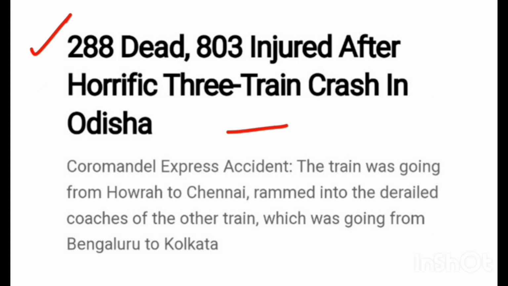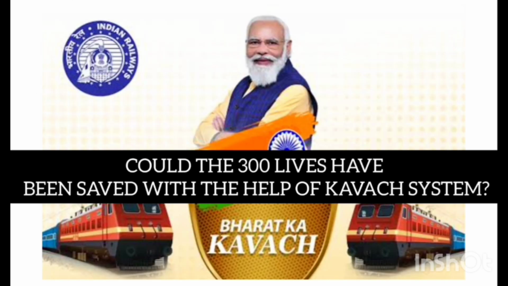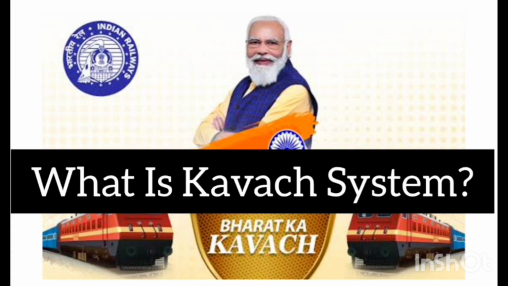Now these numbers have changed, and according to the current report, the Odisha train accident left nearly 300 dead and 900 injured. After the rescue, restoration of tracks is underway, and the Rail Minister said that a change in electronic interlocking caused the accident. So the real reason is behind this electronic interlocking. Okay. Now moving on to the next question, could the 300 lives have been saved with the help of Kavach system? In the next slide we'll get to know the role of Kavach system.